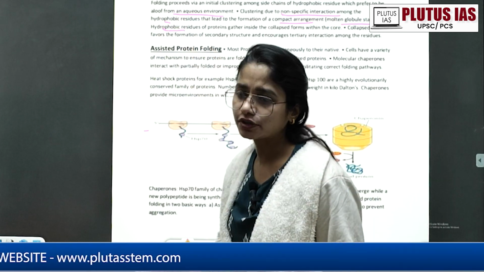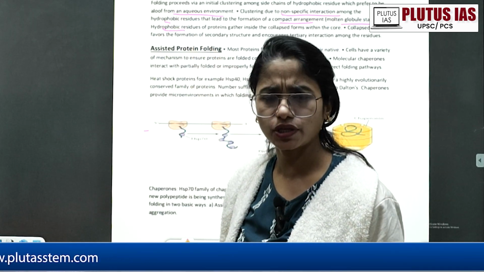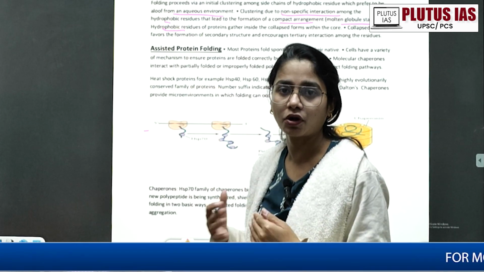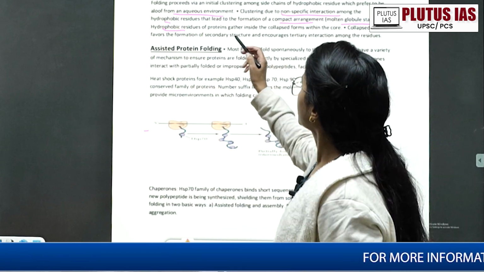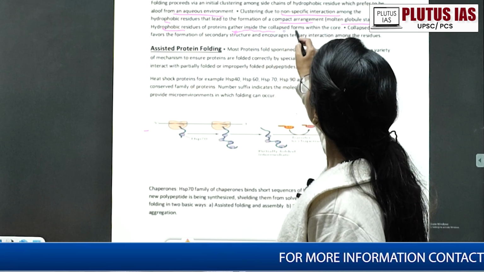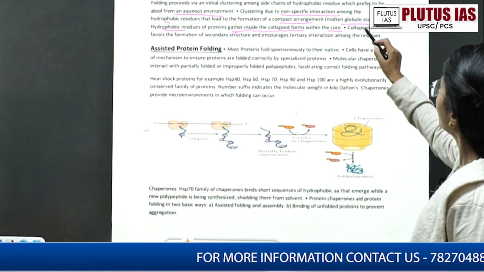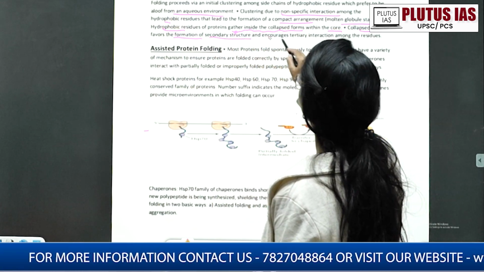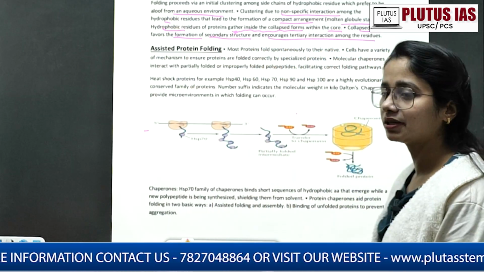Hydrophobic residues, what are they? Of course, now we know, they avoid water interaction. So they should not be at the border or the corner, right? Residues of the protein gather inside the collapsed form within the core, and this collapsed state favored the formation of the secondary structure and encouraged the tertiary interaction among the residues.